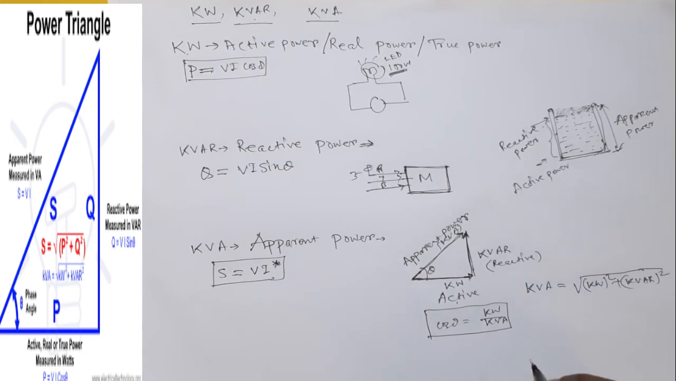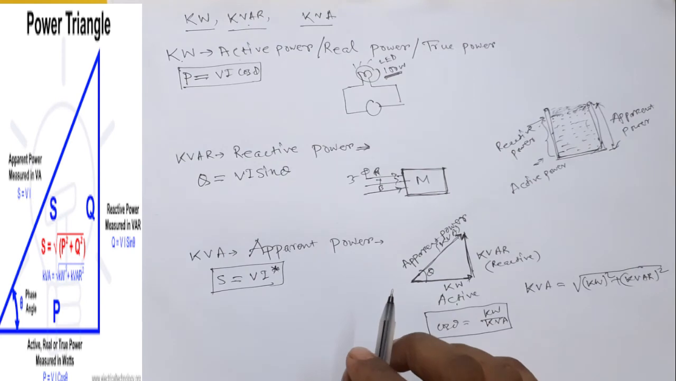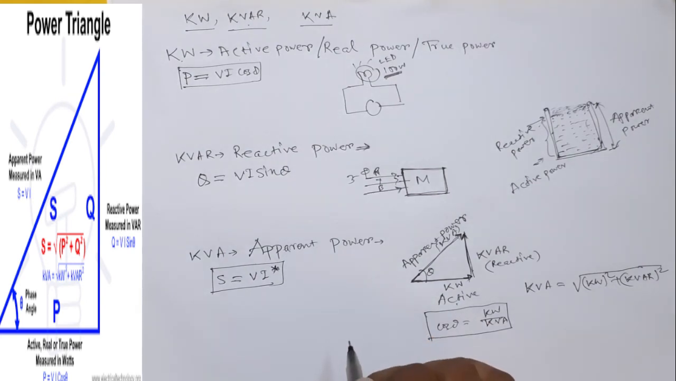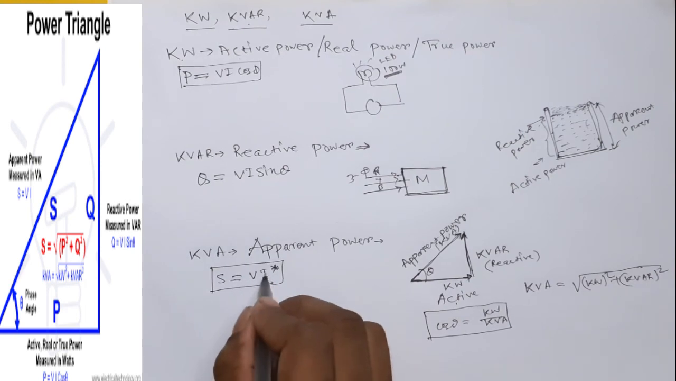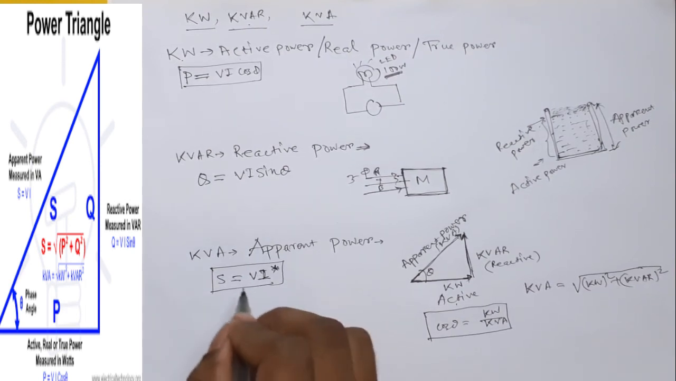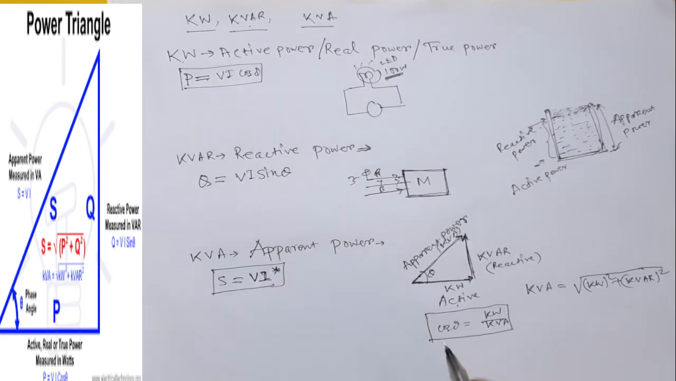So friends, I hope you understand about these three units of power, and if you want to know why the I conjugate is written here and what is the power formula of apparent power, I will make another video if you comment this. So friends, here I end this lecture.